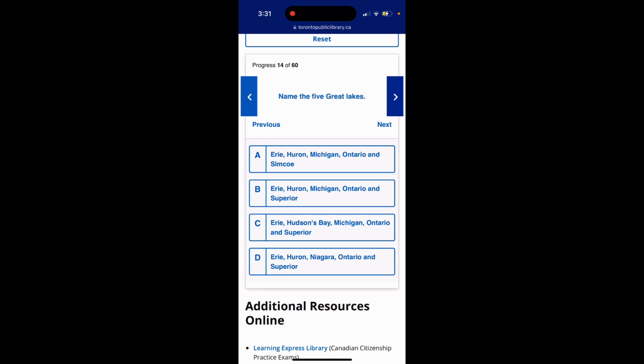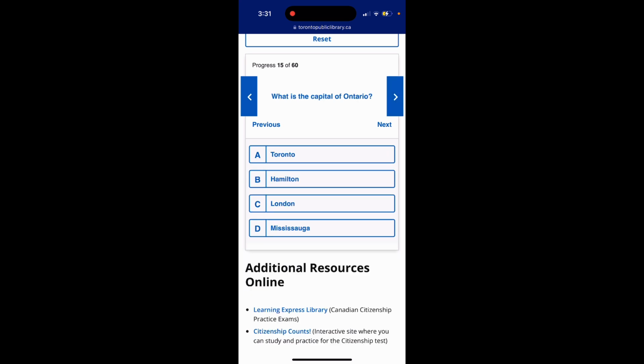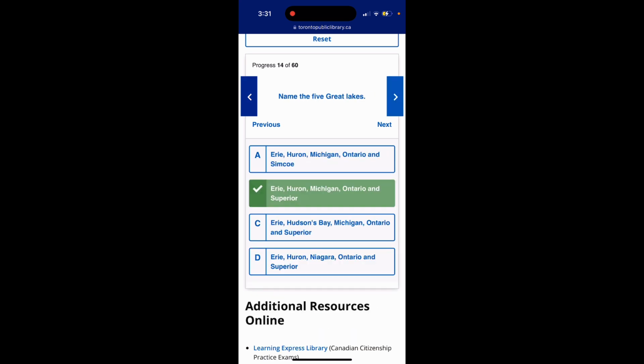The answer is option B, Erie, Huron, Michigan, Ontario, and Superior. The 5 Great Lakes.